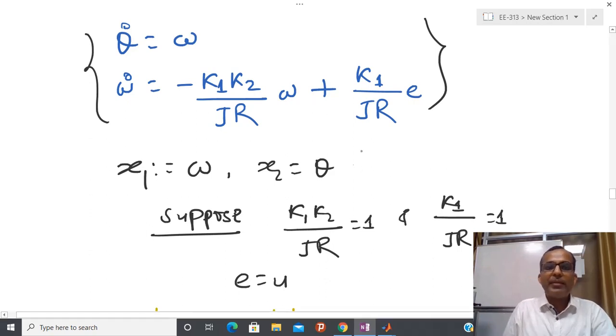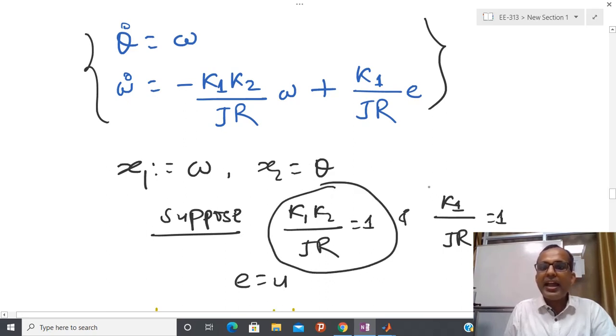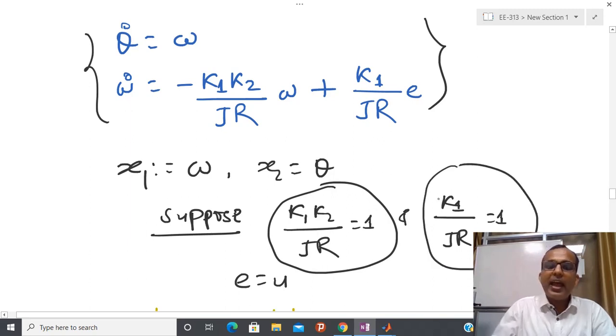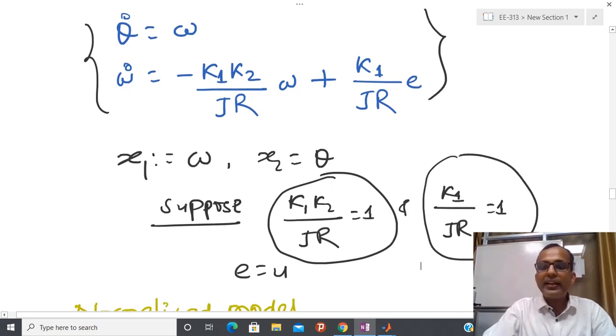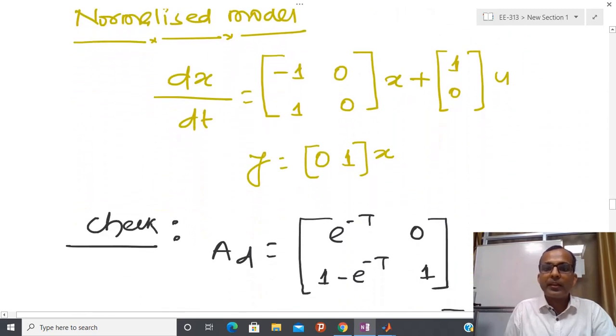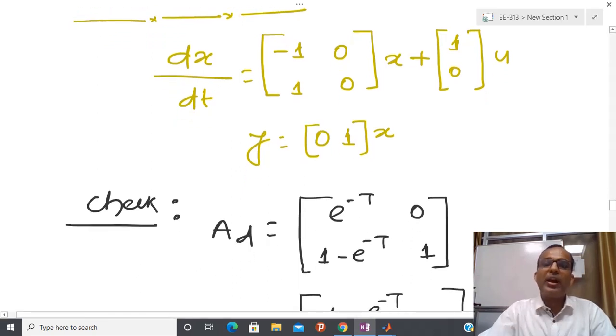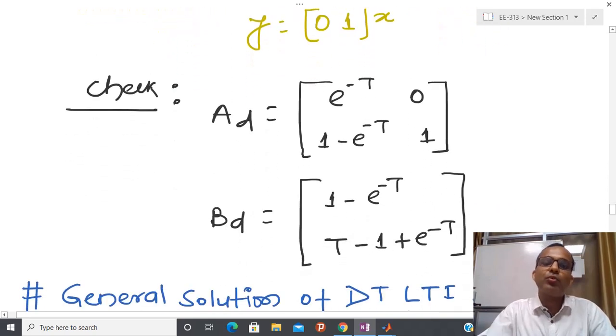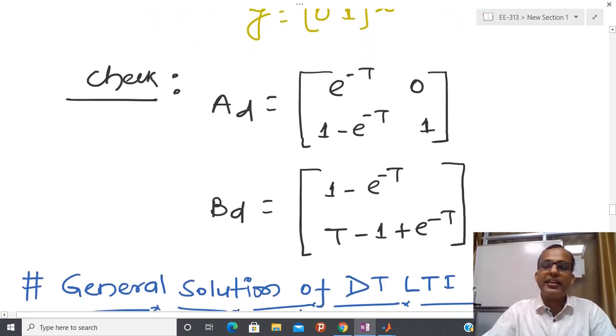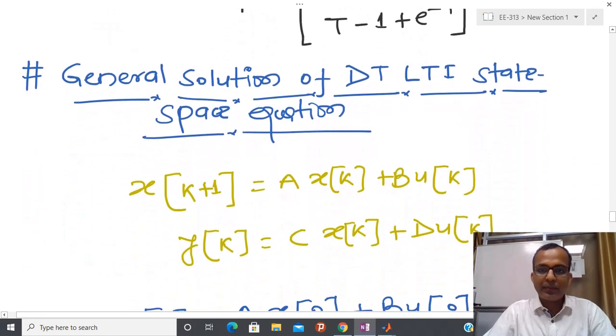So what I am going to do is assume x1 equals omega and x2 equals theta. You can see that I have assumed it in reverse way, but one can also assume x1 equals theta and x2 equals omega. For simplicity I have substituted, this is called normalization, and E equals U, then we will get this kind of model. And again if you calculate AD, then you will get this, and BD you can get this. You have to do this exercise by yourself, to calculate AD and BD, and I have written the final answer, so please check it.